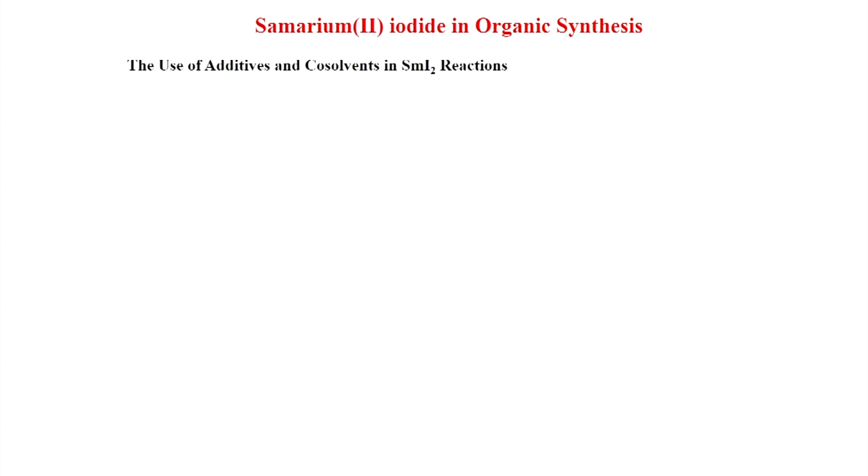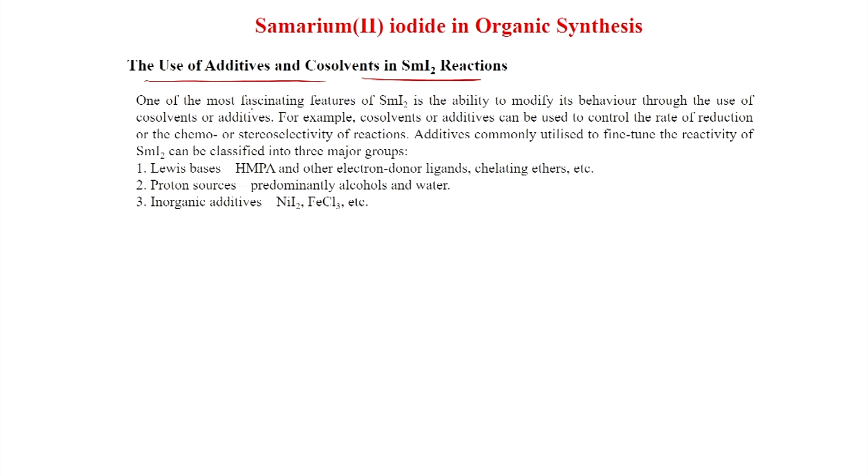Now, we will see that use of additives and co-solvents is also important in samarium iodide reactions. One of the most fascinating features of samarium iodide is the ability to modify its behavior through the use of co-solvents or additives. So, this is very important. It can be more reactive if you sometimes put co-solvents like HMPA and also water. For example, co-solvents or additives can be used to control the rate of reduction or the chemo- or stereoselectivity of reactions. Additives are commonly utilized to fine-tune the reactivity of samarium iodide.